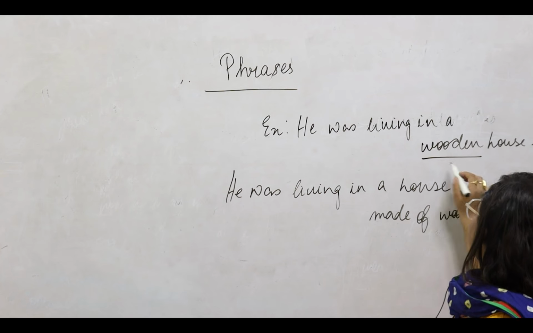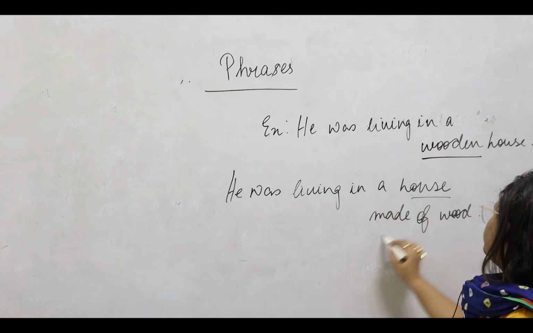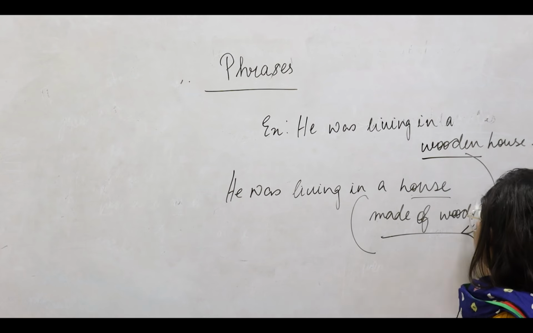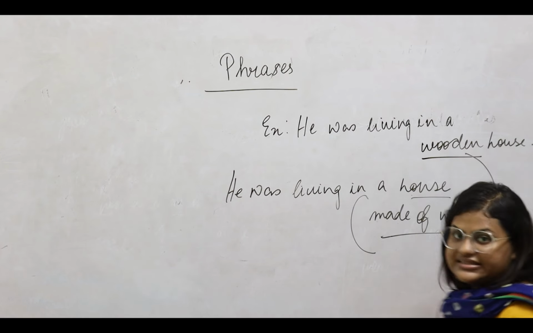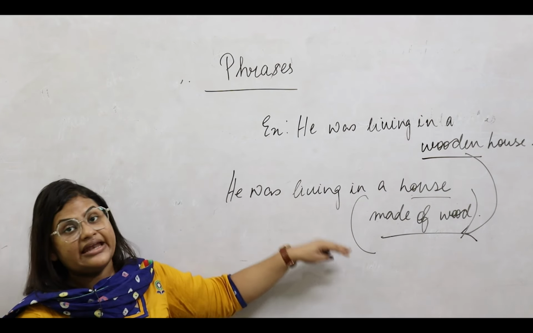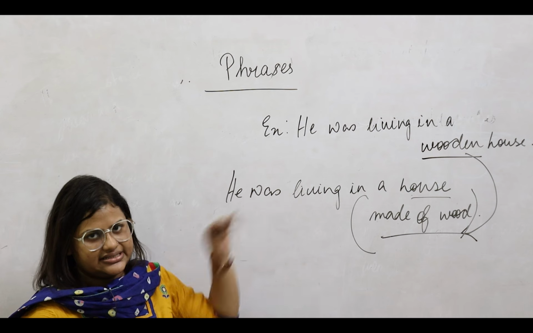So we have successfully replaced wooden with made of wood. So this is the part of the phrase. It has a meaning in itself. However, it cannot stand independently outside a sentence.